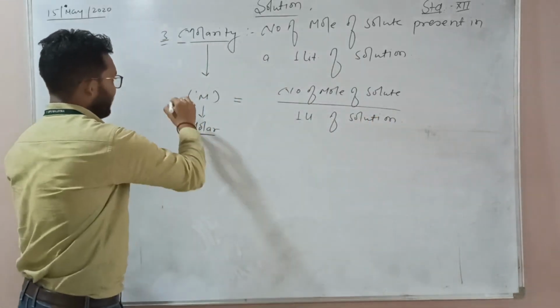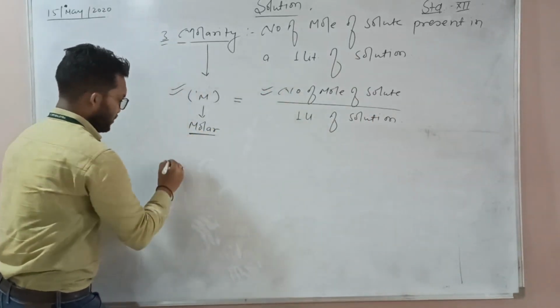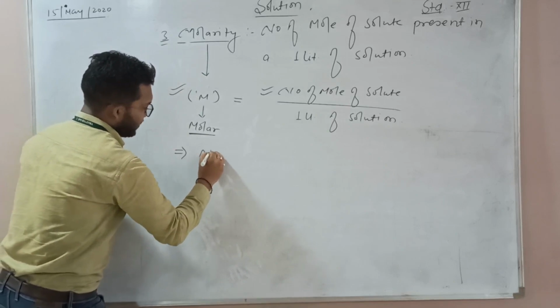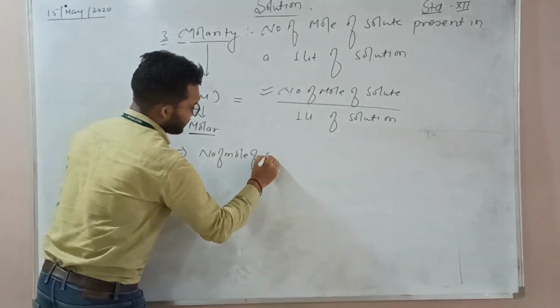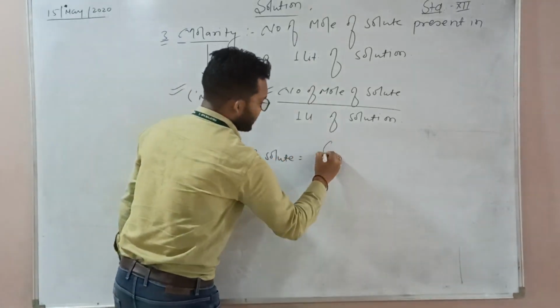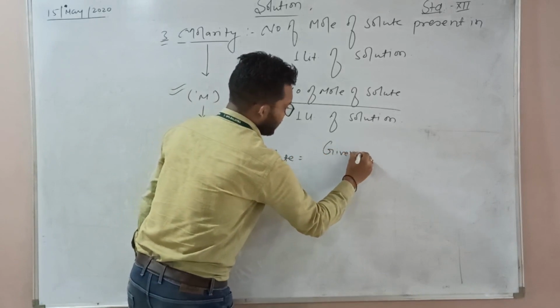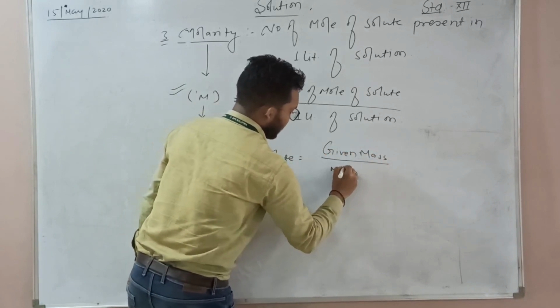Now we simplify this equation. What is the meaning of number of mole of solute? So we can write number of mole of solute is equal to given mass by molecular mass.